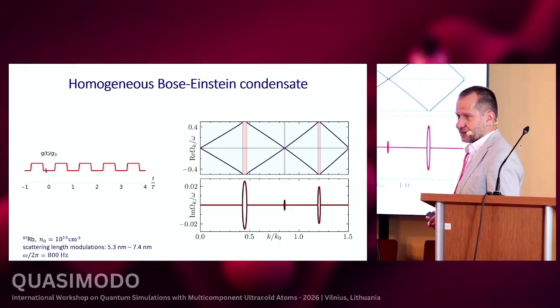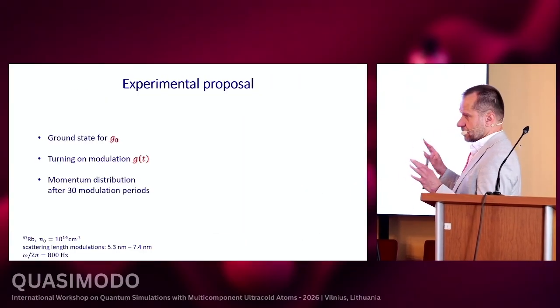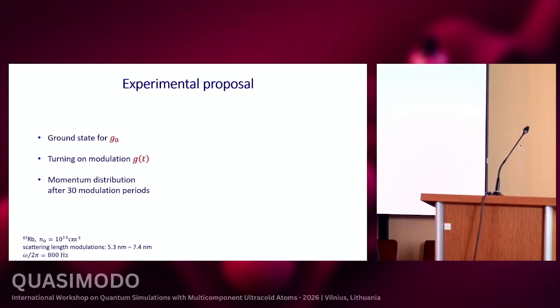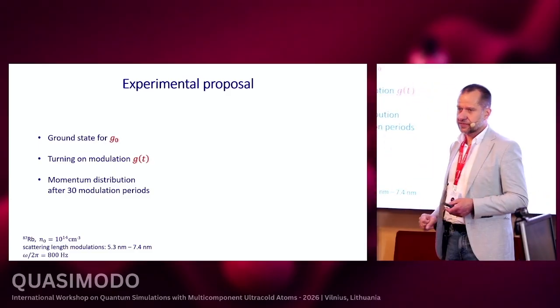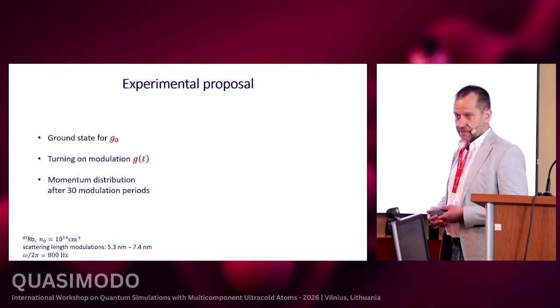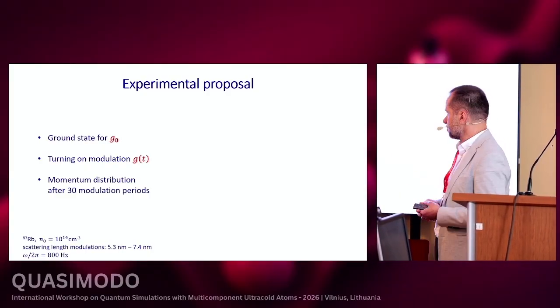This band structure can be easily observed in an experiment, because the experiment can look as follows. We start with the Bose-Einstein condensate. We prepare the Bose-Einstein condensate for a constant scattering length, which can be modeled by the ground state in the Bogoliubov approach, the Bogoliubov vacuum state.